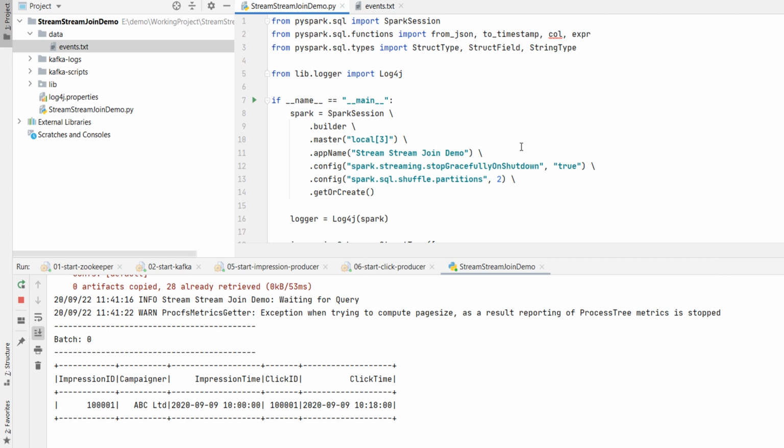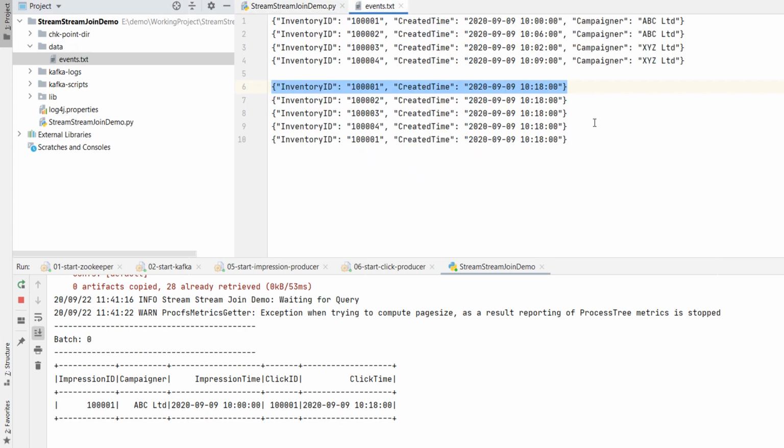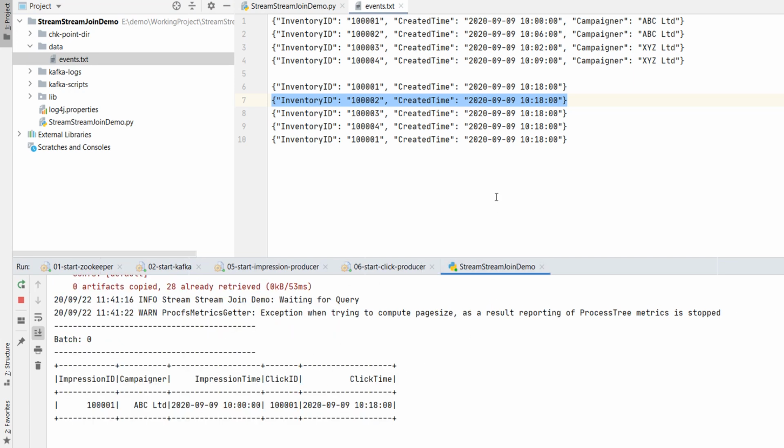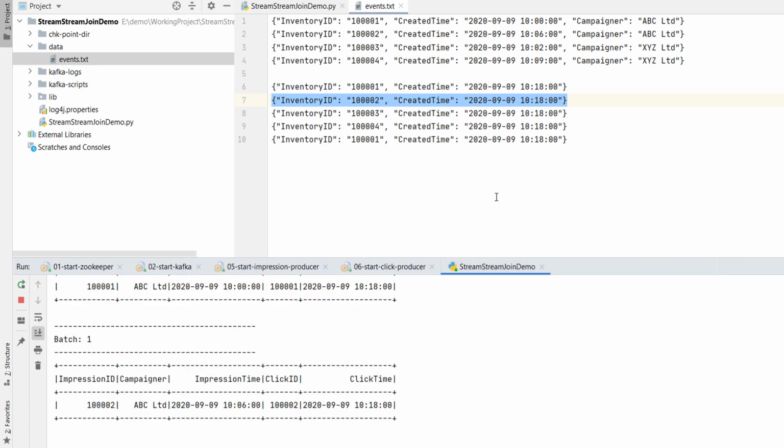Now let me click the 102. We got another joined record. So the impression for 102 was kept in the state store. When we clicked the 102, the impression 102 was matched and we see the joined record in the output, right? All looks good, isn't it?